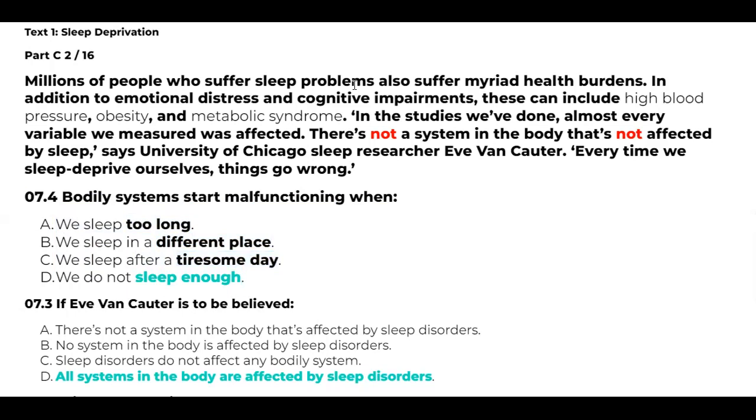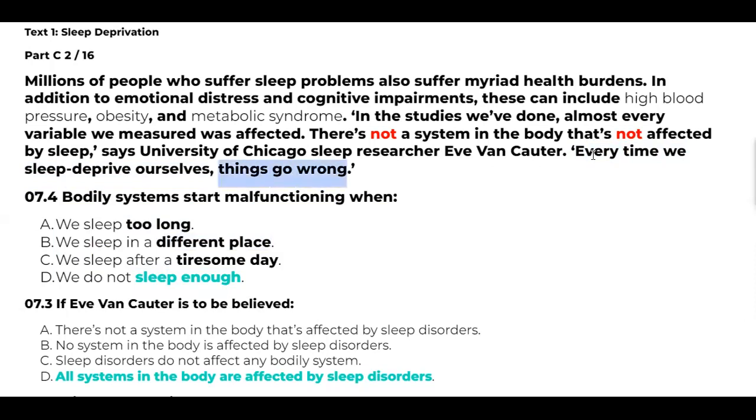So we do not sleep enough. And where did you find the answer from that? Where is that? Yeah, here, look at this one. Every time we sleep deprive ourselves, things go wrong. What is the meaning of things? Your bodily systems are malfunctioning. Go wrong is equal to malfunctioning.